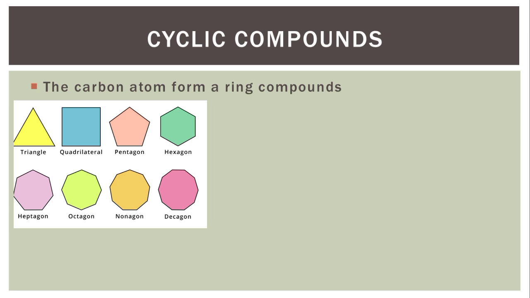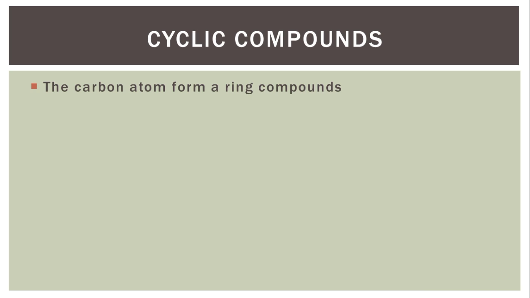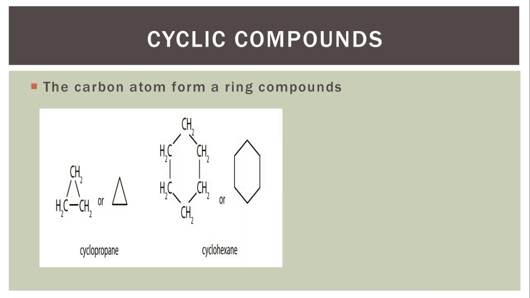So their shape looks similar to that of shapes in mathematics. So let's look at this diagram. You can see that the first diagram here looks like a triangle, and triangle, as the name implies, tri, means three angles or three corners.